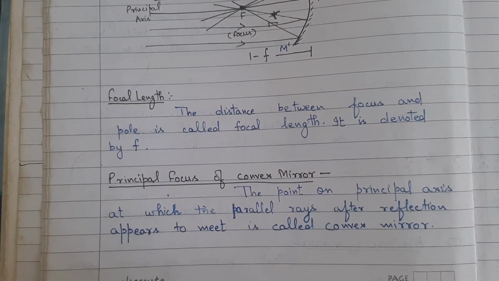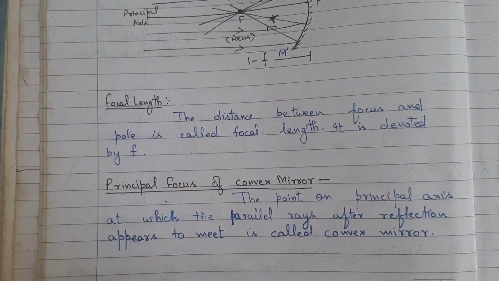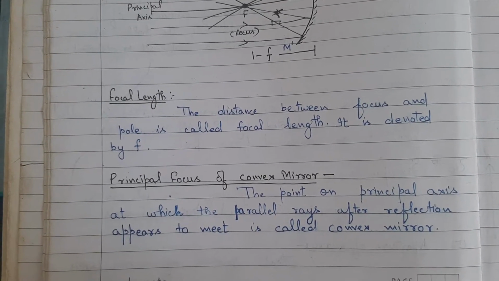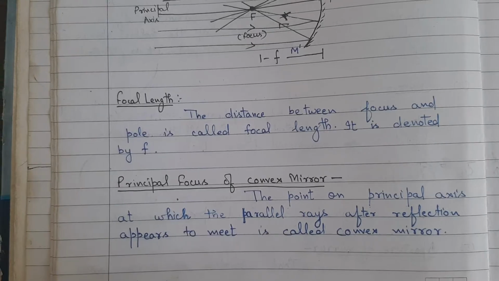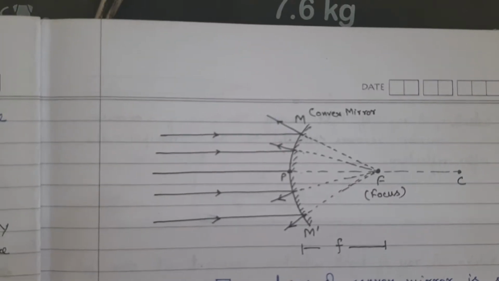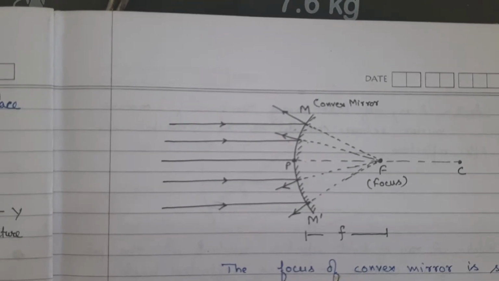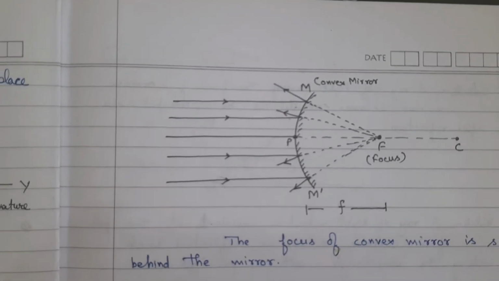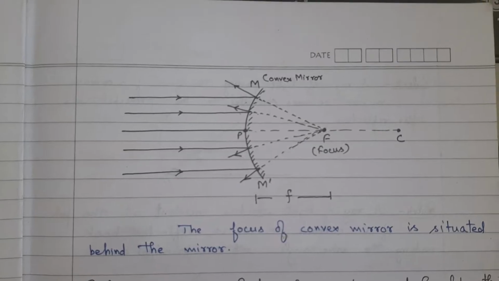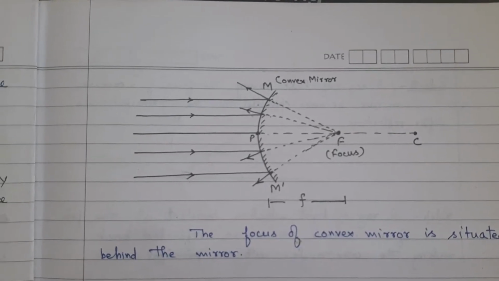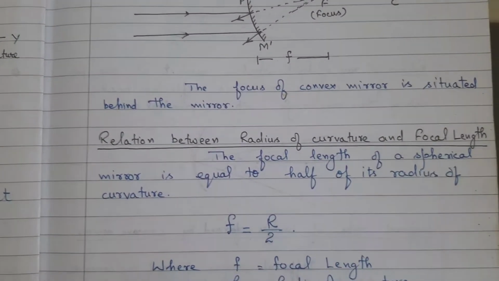Principal focus of convex mirror. The point on the principal axis at which the parallel rays after reflection appear to meet is called principal focus of convex mirror. The focus of convex mirror is situated behind the mirror.